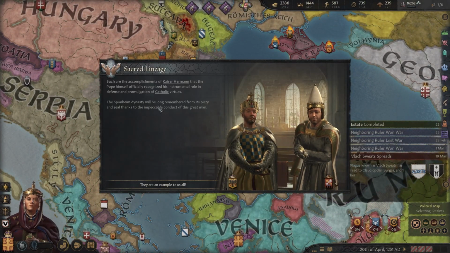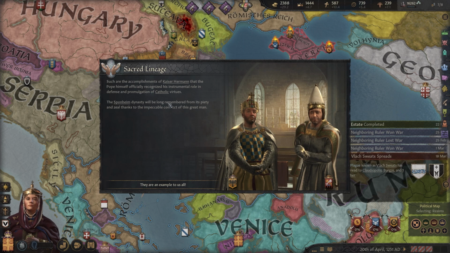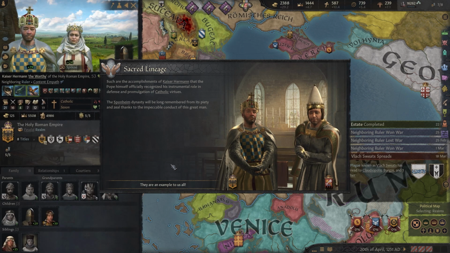Sacred lineage. Such are the accomplishments of Kaiser Hermann that the Pope has officially recognized his instrumental role in the defense and promulgation of Catholic virtues. The Sponheim dynasty will long be remembered for its piety and zeal thanks to the impeccable conduct of this great man, Kaiser Hermann the Worthy.